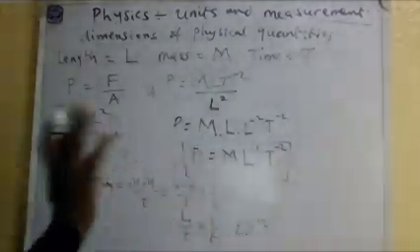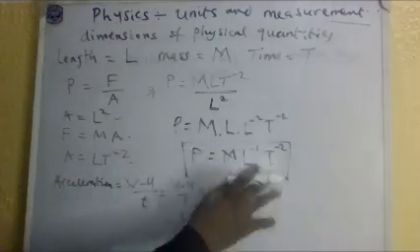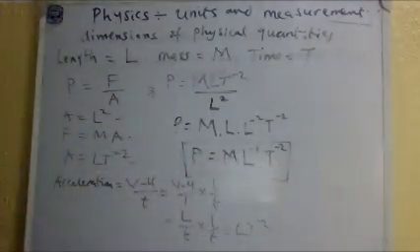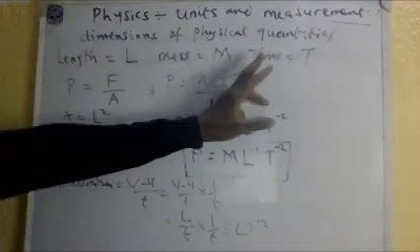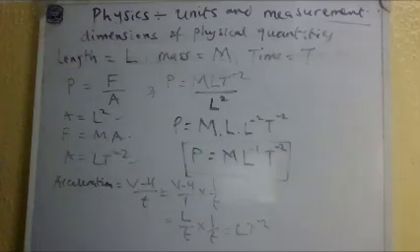Dimension is expressed only in terms of MLT. I must not see anything other than these three things in the dimension. Dimension is breaking down whatever derived quantities into these fundamental quantities. That is for that. Okay.